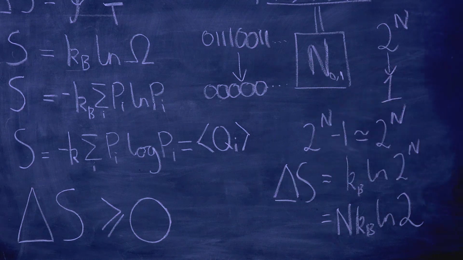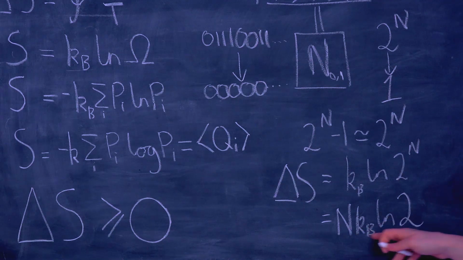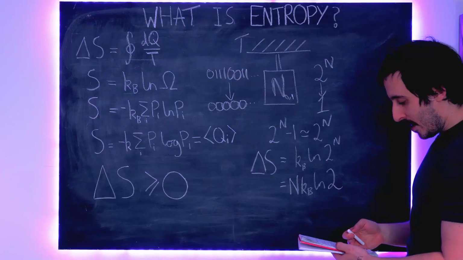So we've had a fall in entropy here equal to n k_B ln 2.